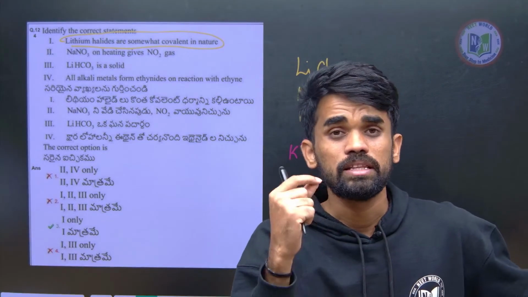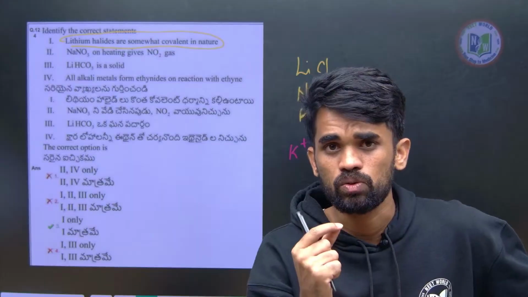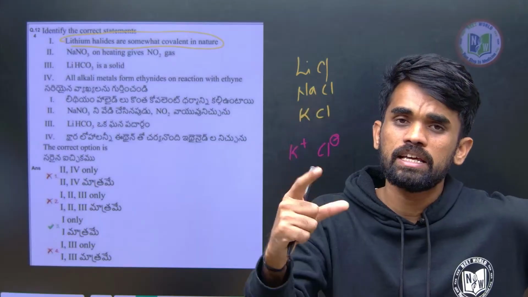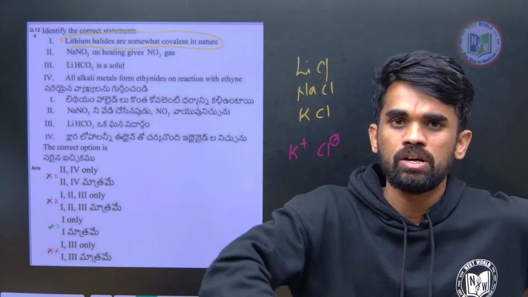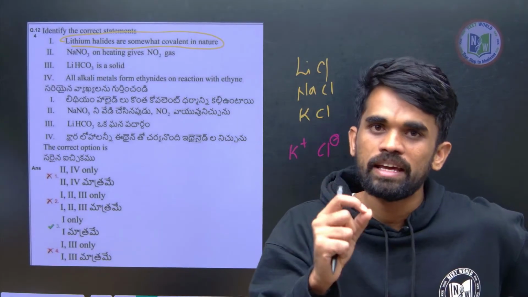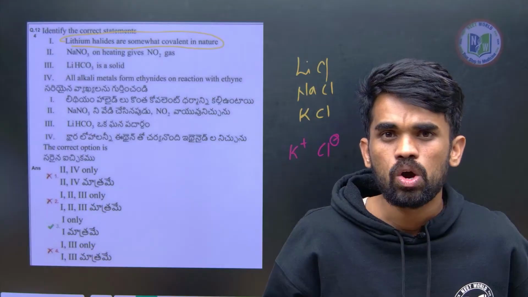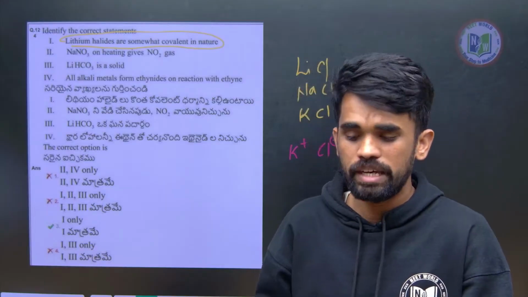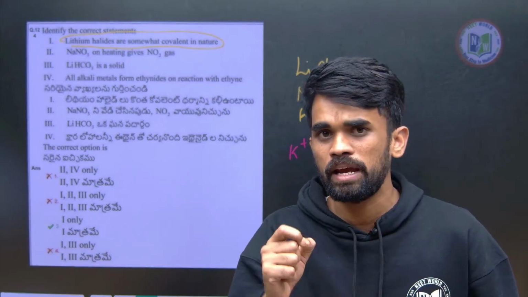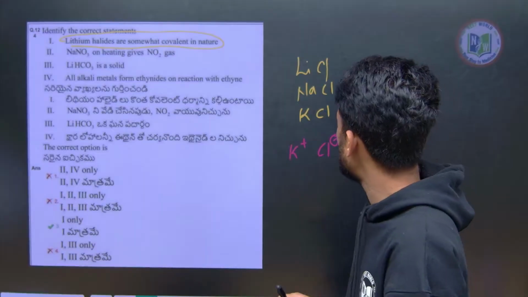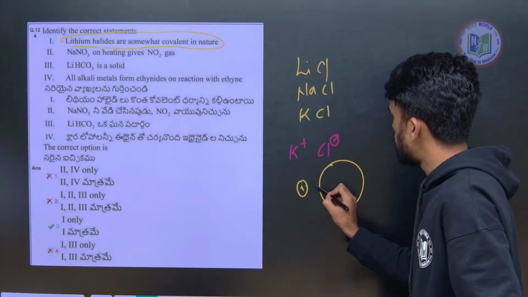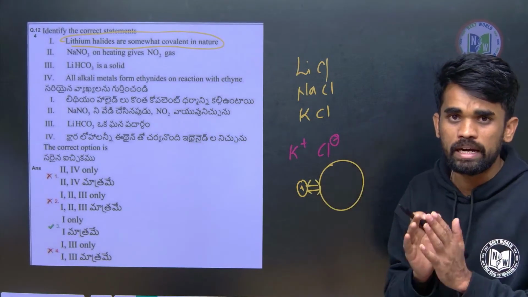So this was explained by Fajan's rules, right? What are Fajan's rules? The cation should be small in size and the anion should be larger in size, therefore the compound will have more covalent nature. What is the use of Fajan's rule? It explains the covalent character in ionic compounds. He says that every ionic compound has some covalent nature and it is explained using Fajan's rules. So smaller cation and larger anion will have more covalent nature, okay?